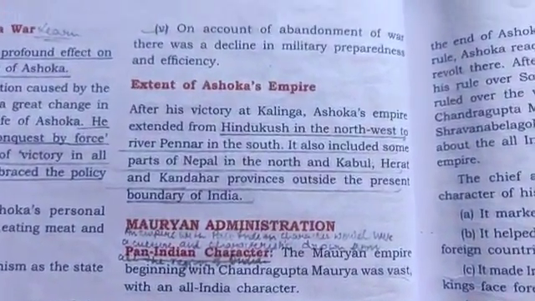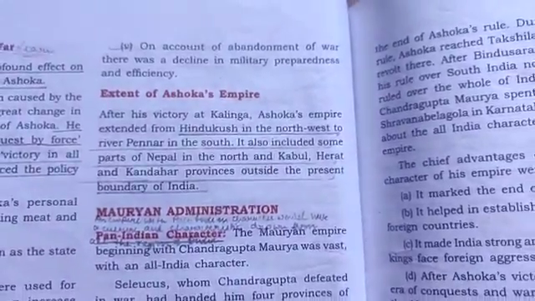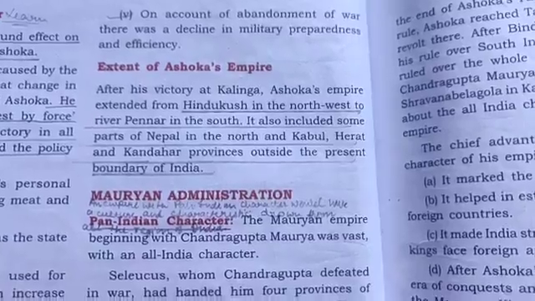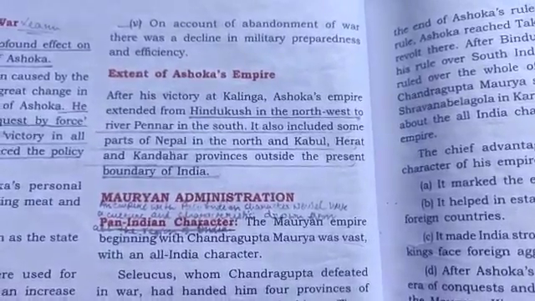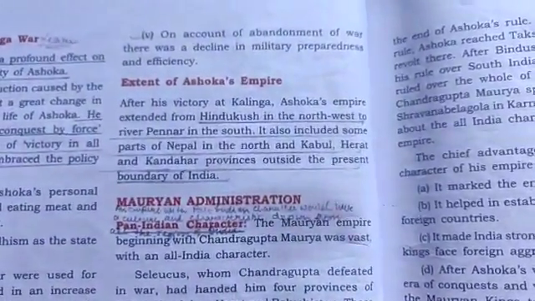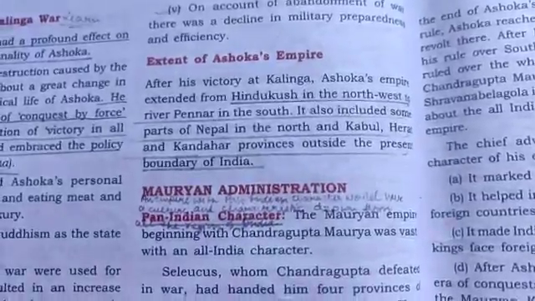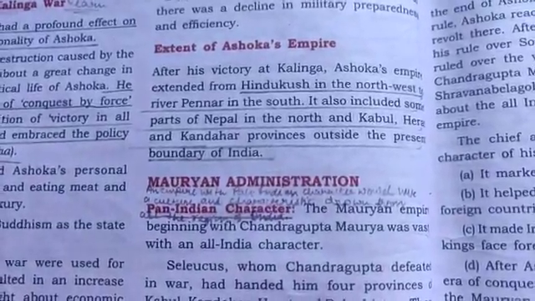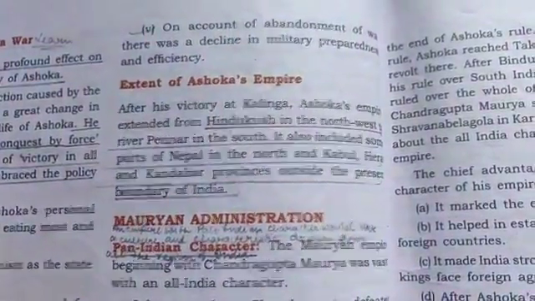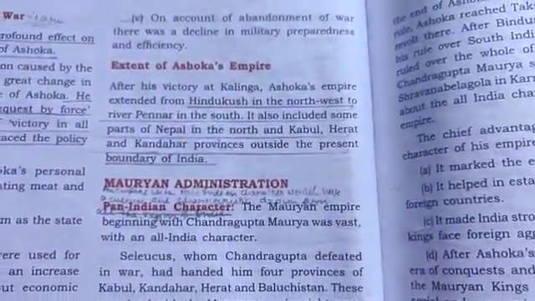If the soldiers are not trained, they do not have enough ammunition and arms, and they are not in a state of preparedness, then one day or the other they will be conquered by others. They will be taken as weak. So maybe had Ashoka kept his military preparedness at the same level as in his welfare state, then maybe things would have been different. But he gave up on war altogether.